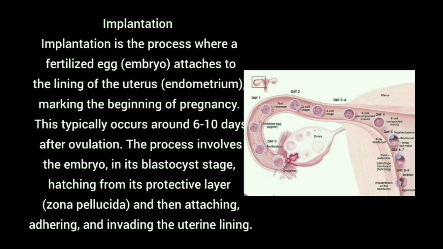At the time of embedding, in the blastocyst, the inner mass of cells is turned into the embryo, and the outer mass of cells is turned into the placenta. The placenta is the only covering for the embryo until the child is born.